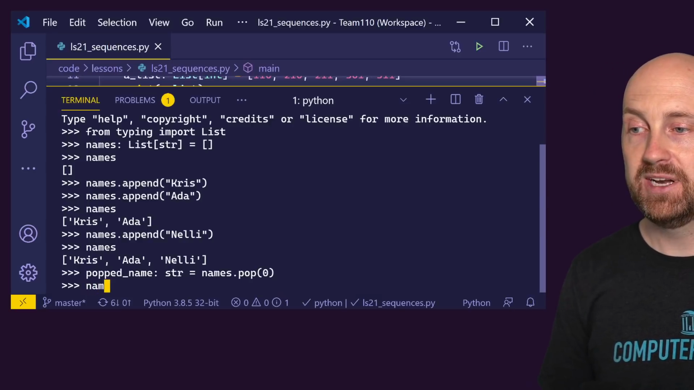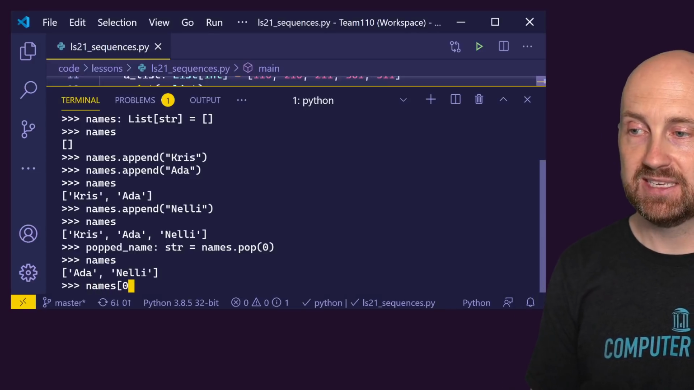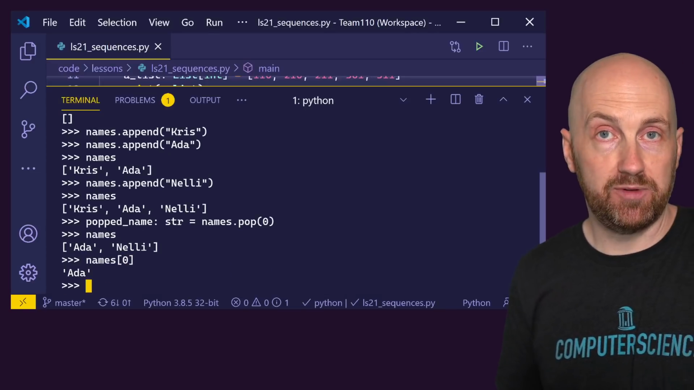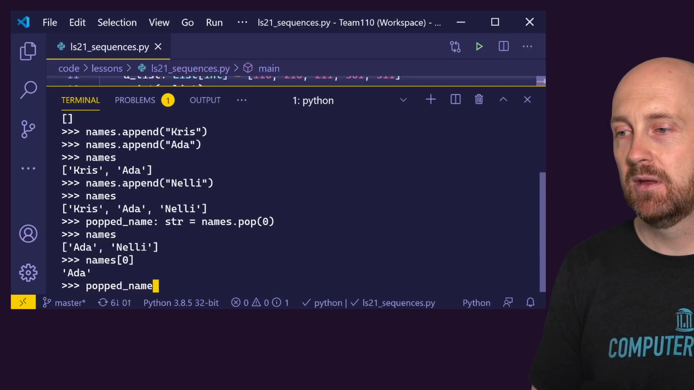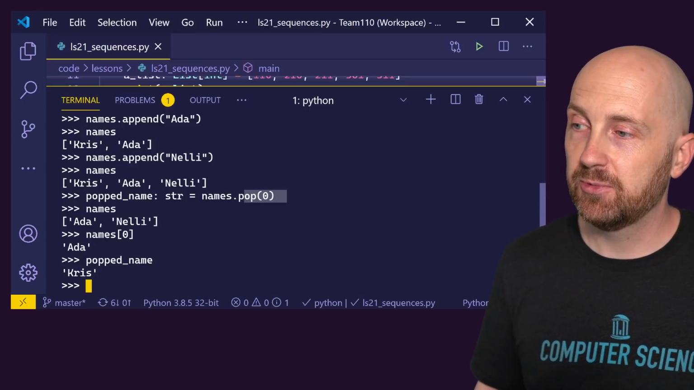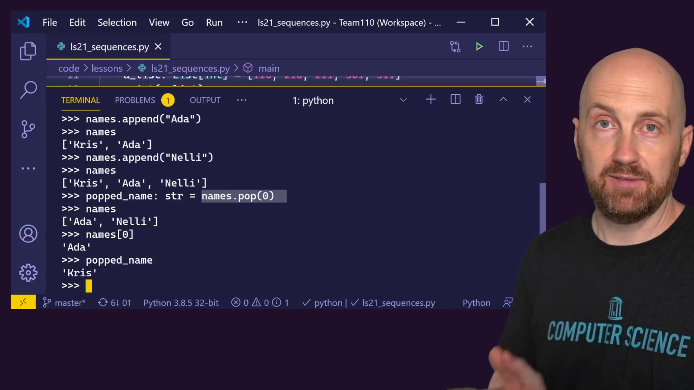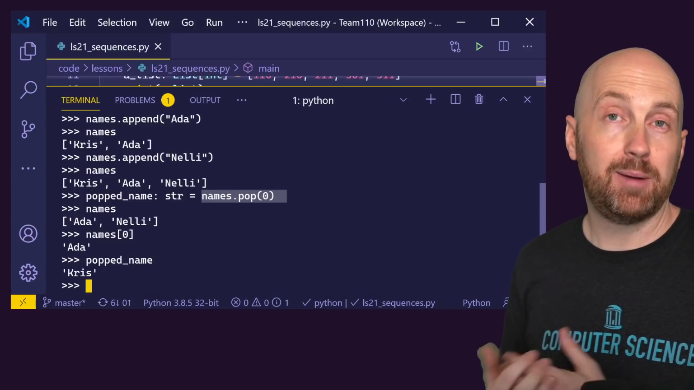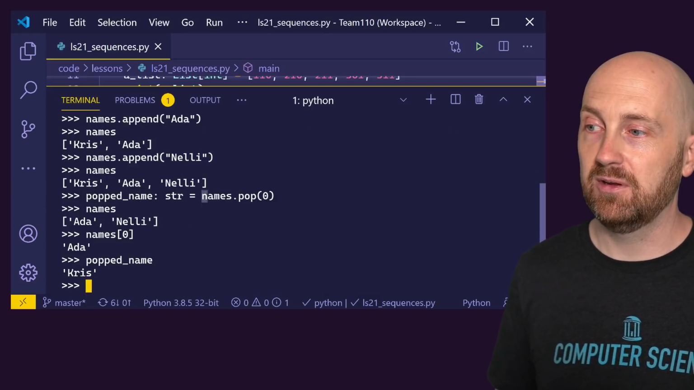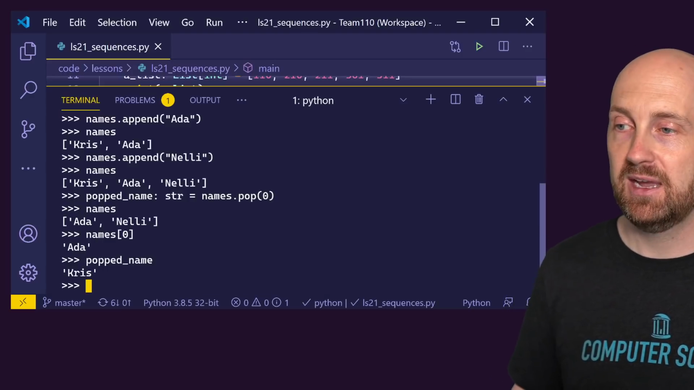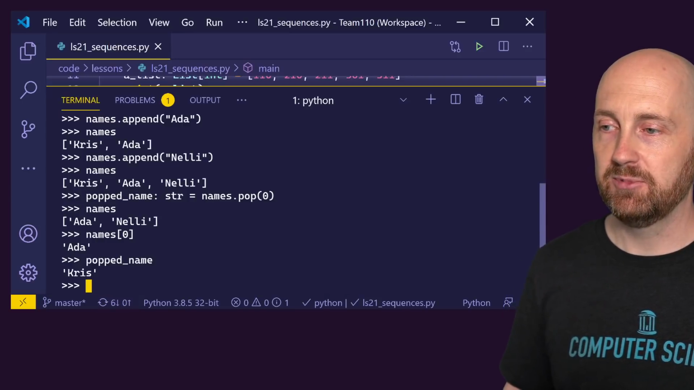So if we look at, well, what is in names now? Notice names is Nelly and Ada, and if we looked at what is names at index 0, that's Ada. So we've shifted every item back. And if I looked at what was in the popped name, we see that the return value of calling this pop method on the list and giving a specific index is whatever item got popped off. That is what this expression evaluates to, and we took that expression evaluation and assigned it to this variable. So popped name is Chris.